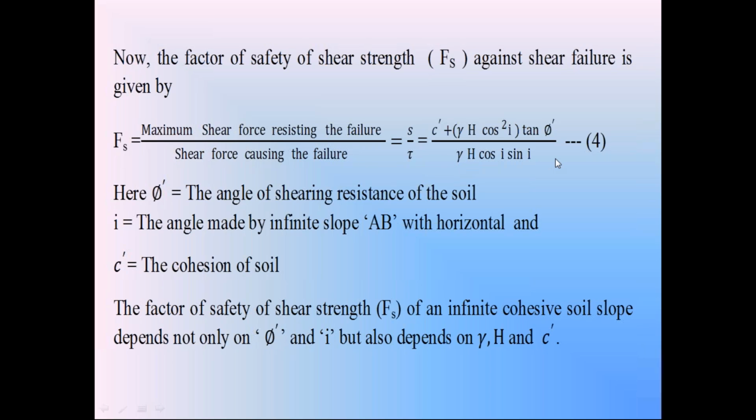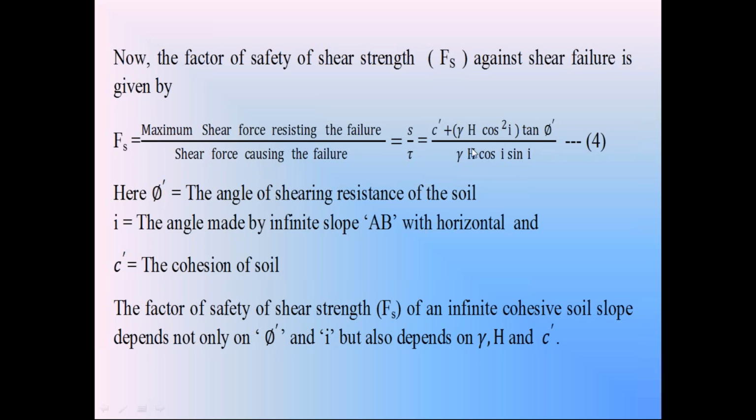condition. By conducting the laboratory experiments, we can calculate this C dash value, by conducting the core cutter method or the sand replacement method. We can find out this unit weight of soil in the field gamma, and we know this depth h where that weak plane will exist, and by conducting the survey we can find out this angle I, and also in the laboratory we can find out this phi dash value.